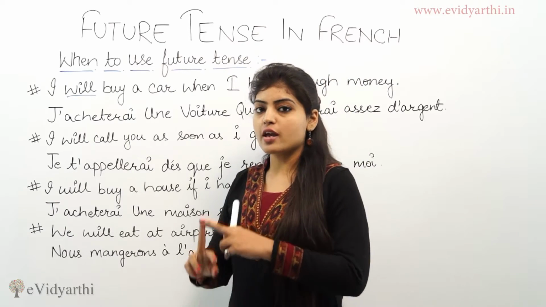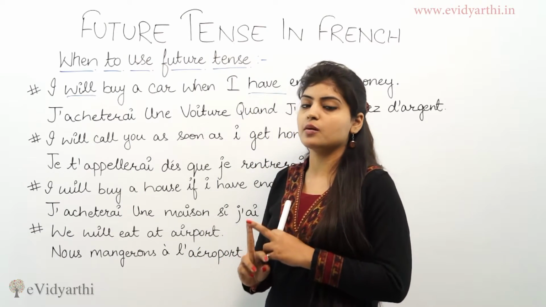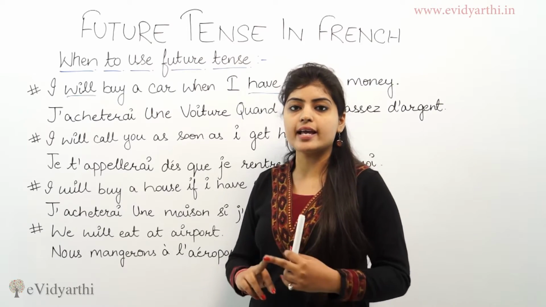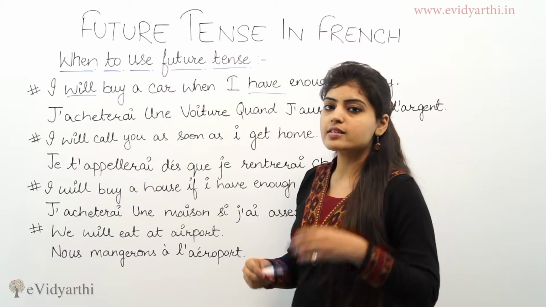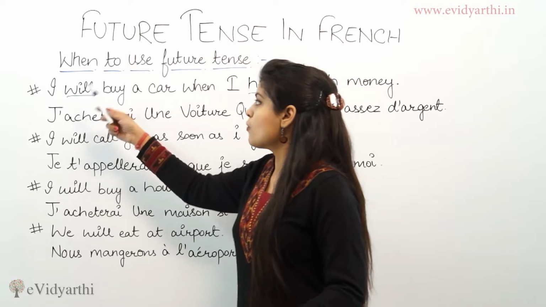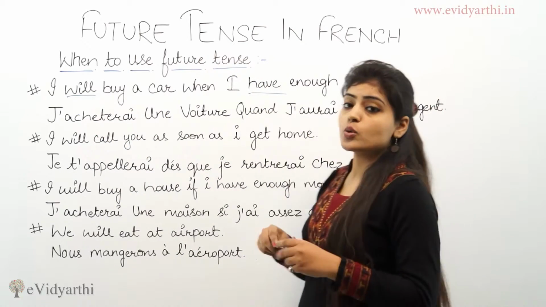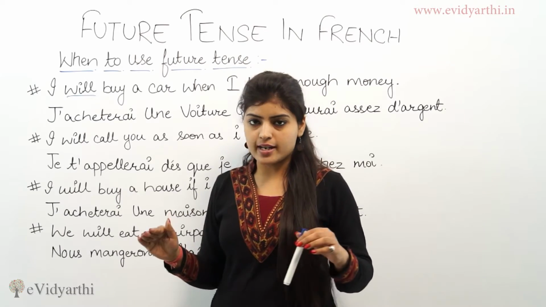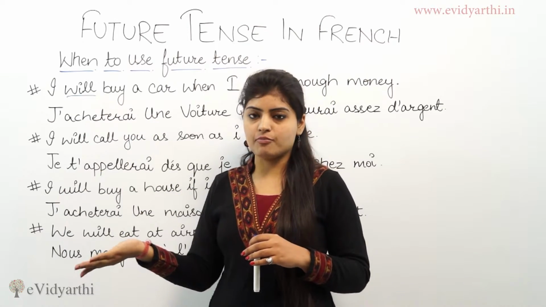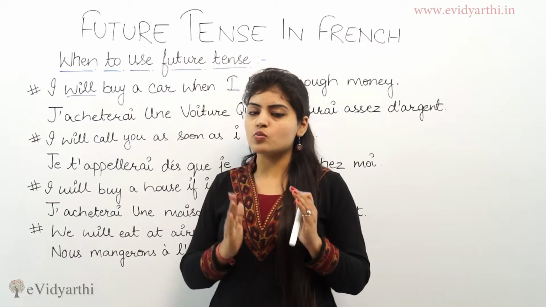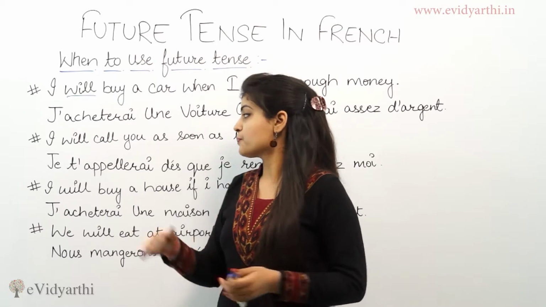But in French, if the sentence starts with the future tense, it will end in the future. There is a logic because I will buy a car when I have enough money. So in the present, he has no money, but in the future he will have money. So the sentence will be in future tense.